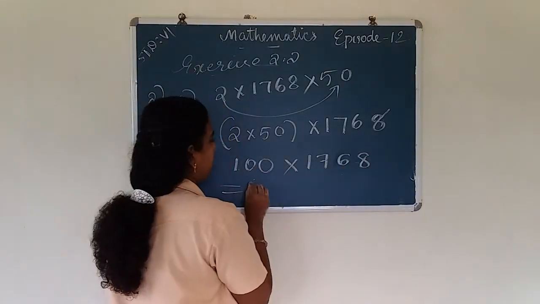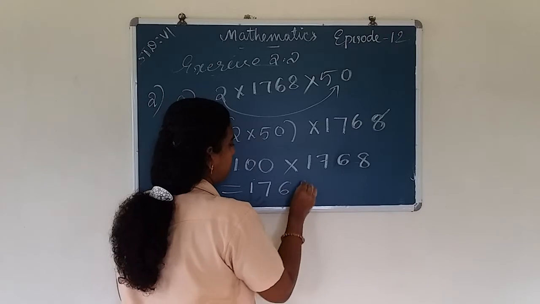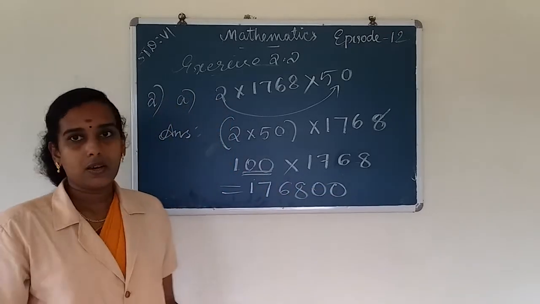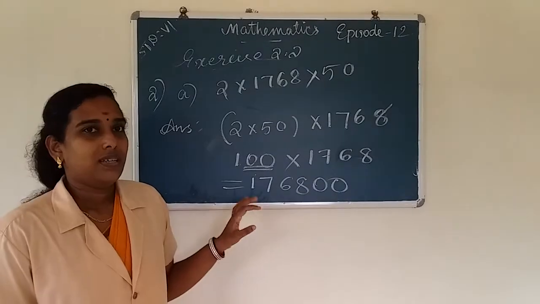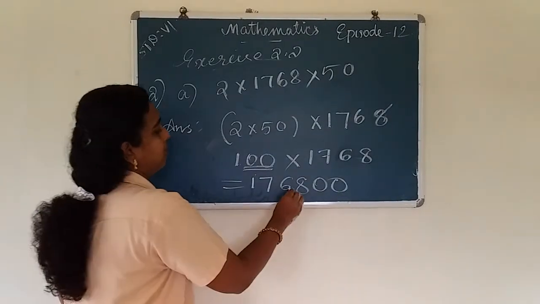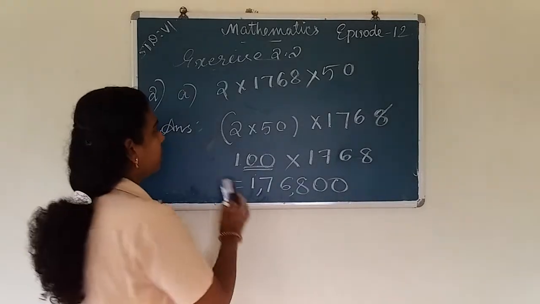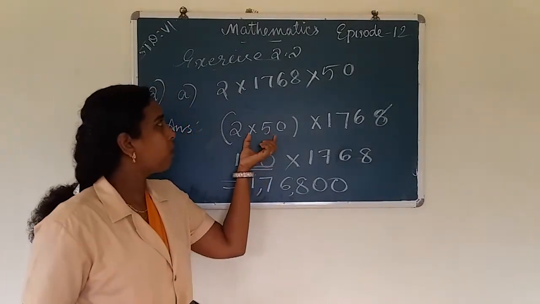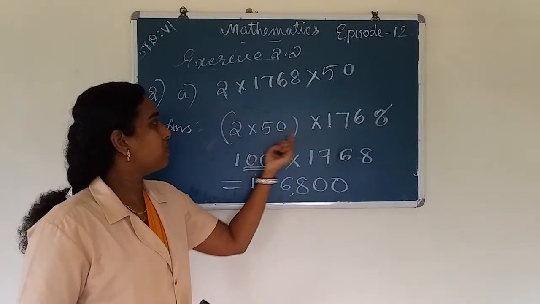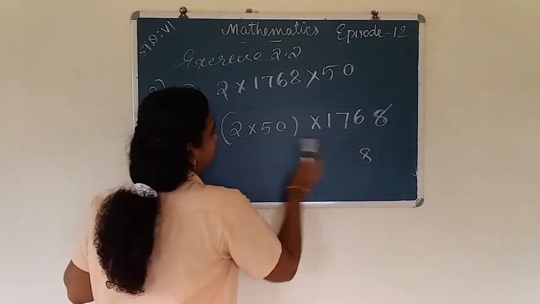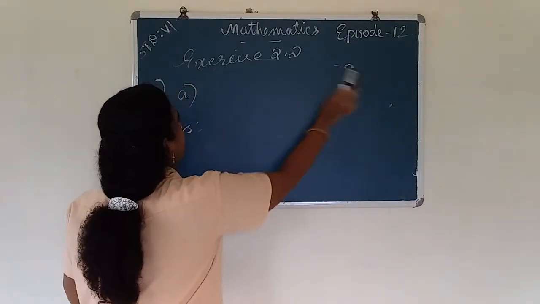So the number is 1768. In 100 there are 2 zeros, so we put 2 zeros. It's an easy way. Okay. So the answer is 1,76,800. Okay, we must first take the product of two small numbers into the bracket, then we multiply the largest number with the product of the two numbers. Okay. So another question.